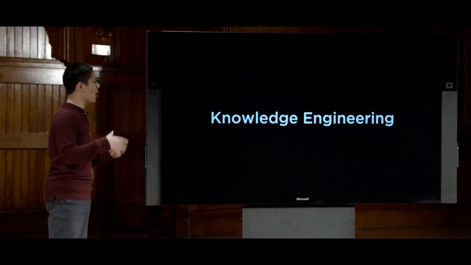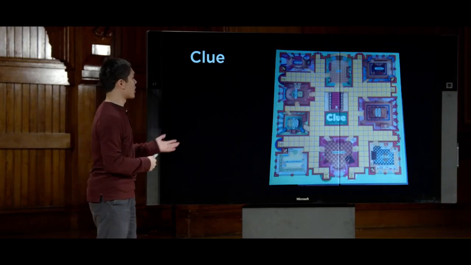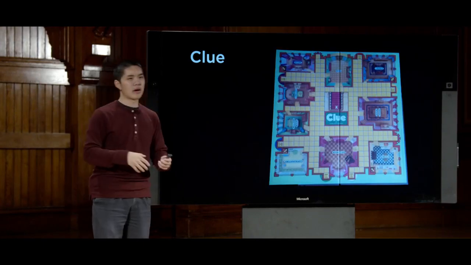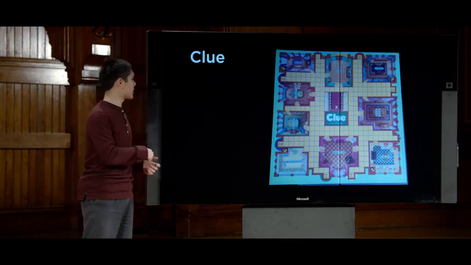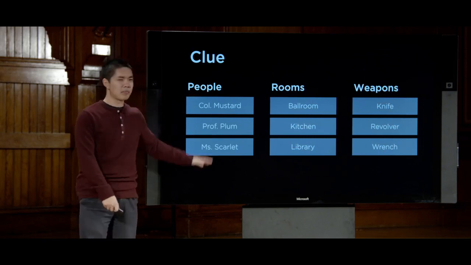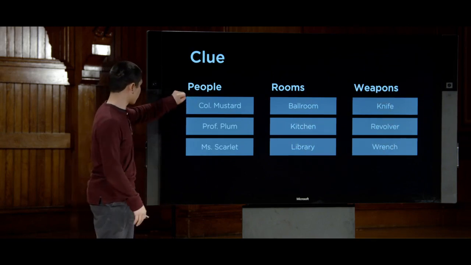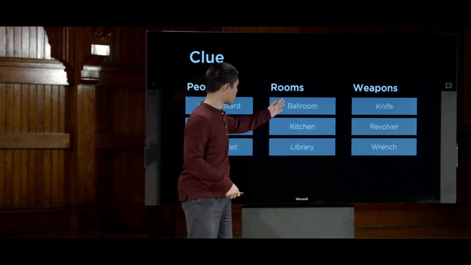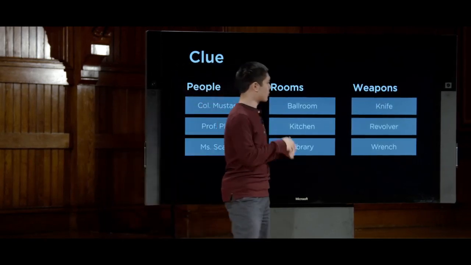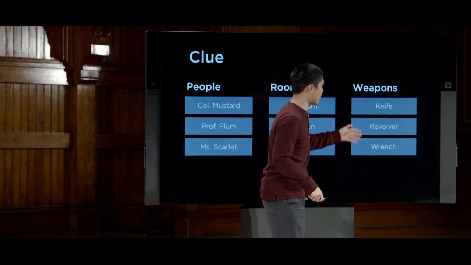And we'll start with a very popular board game in the US and the UK known as Clue. Now, in the game of Clue, there's a number of different factors that are going on. But the basic premise of the game, if you've never played it before, is that there are a number of different people. For now, we'll just use 3: Colonel Mustard, Professor Plum, and Miss Scarlet. There are a number of different rooms, like a ballroom, a kitchen, and a library. And there are a number of different weapons: a knife, a revolver, and a wrench.